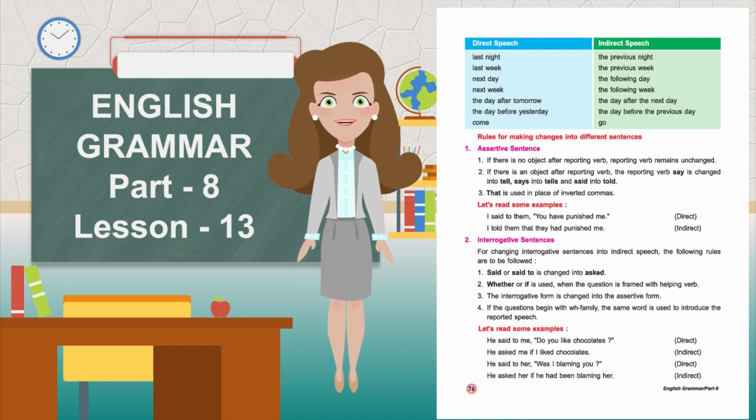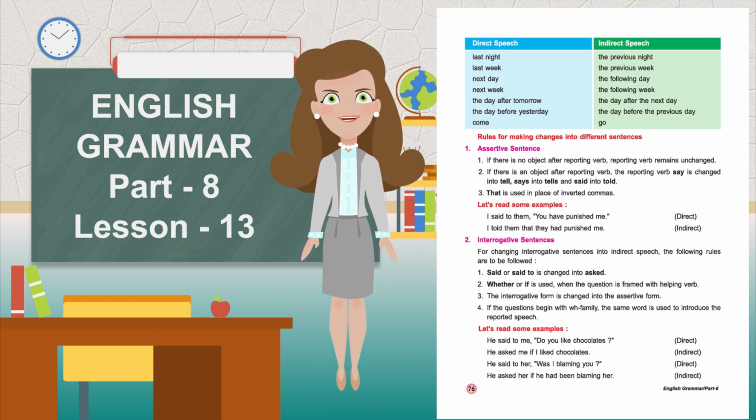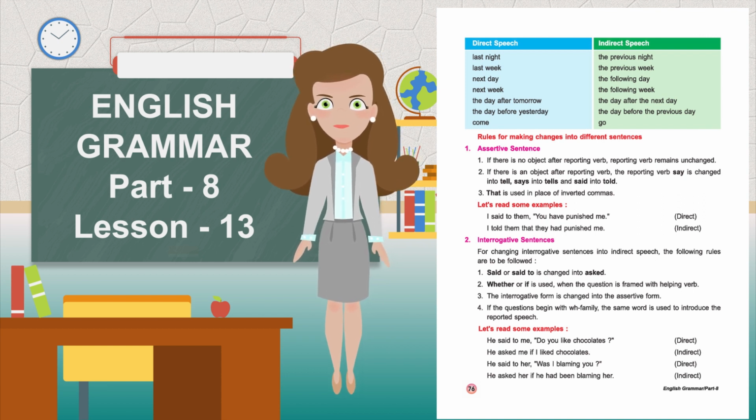Interrogative sentences. For changing interrogative sentences into indirect speech, the following rules are to be followed. Said or said to is changed into asked. Whether or if is used when the question is framed with a helping verb. The interrogative form is changed into the assertive form. If the questions begin with the WH family, the same word is used to introduce the reported speech.